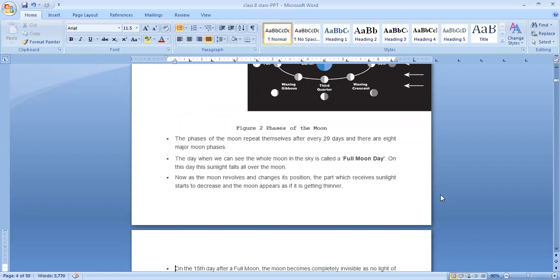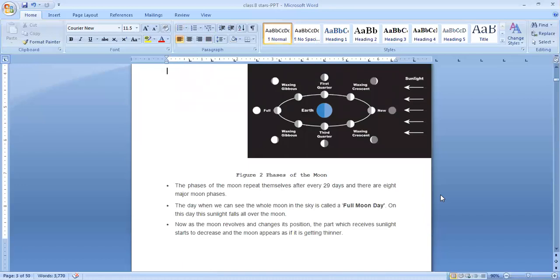Just now I told which are the phases here: waxing crescent, first quarter, waxing gibbous, full moon. Again waning gibbous, third quarter, waning crescent, new moon. New moon means no light at all. It's dark.